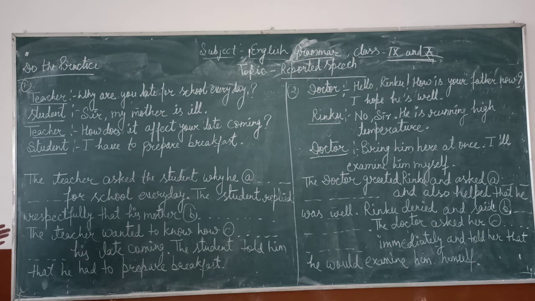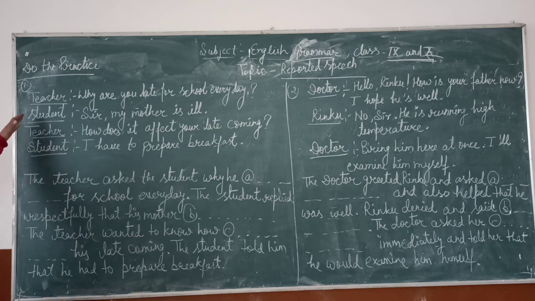So the first example is: Teacher, why are you late for school every day? Student said to the teacher, sir, my mother is ill. Teacher, how does it affect your late coming? Student, I have to prepare breakfast. Now the teacher asked the student why. These lines are converted into the form of indirect speech.